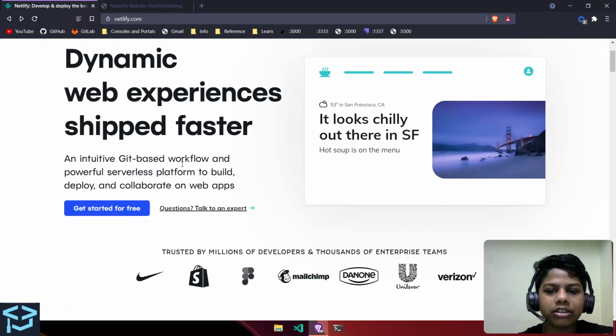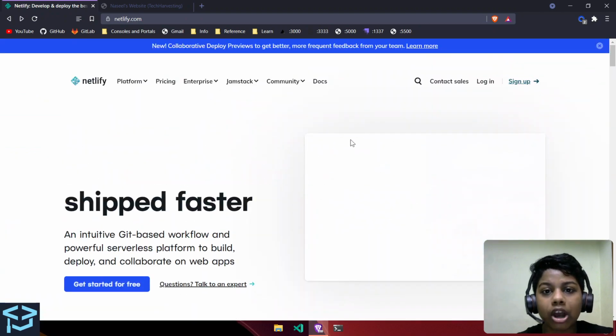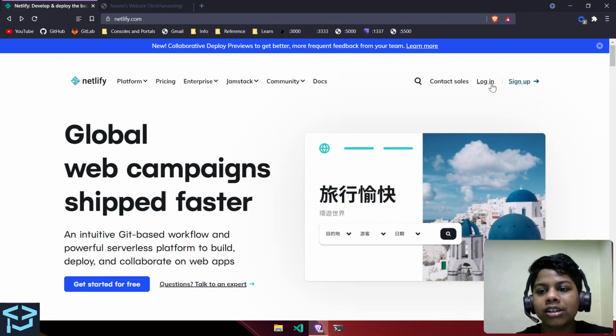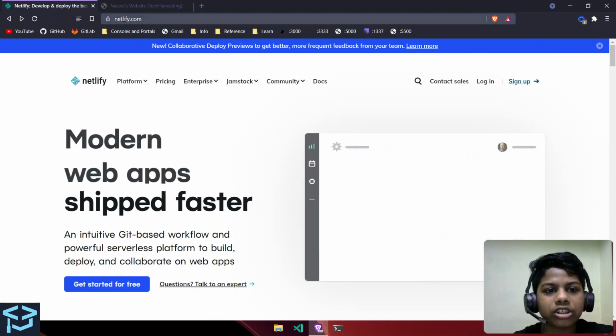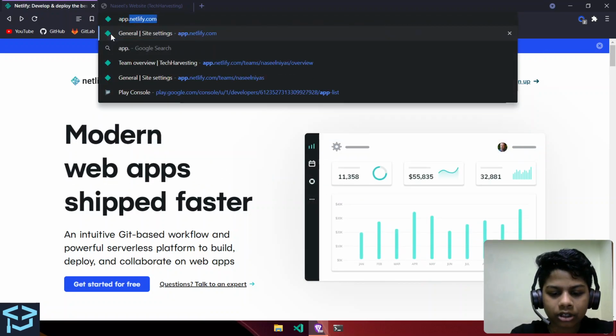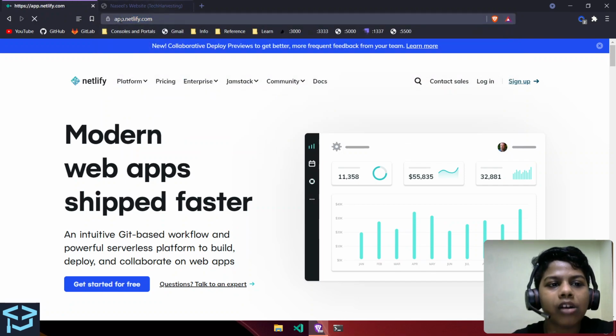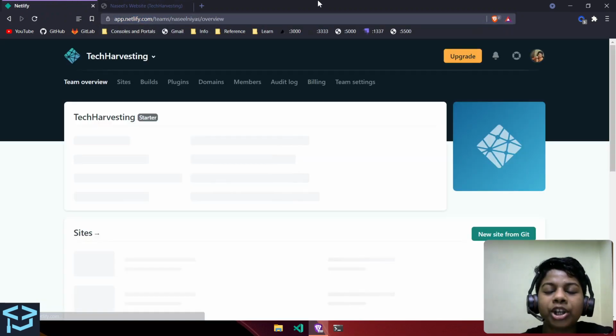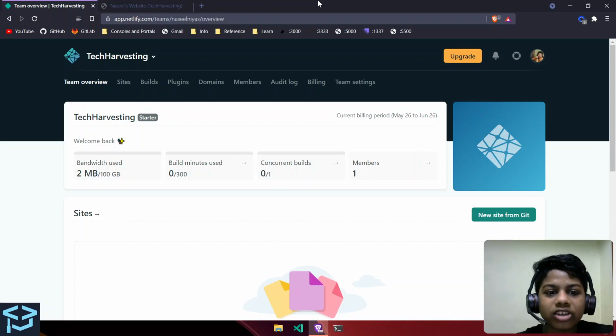So to get started, you can go ahead onto netlify.com and hit this sign up button, and it's actually free, so you can just go ahead and sign up. And once you have done, you can just go to app.netlify.com, which is like a dashboard where you can create your applications, your websites, and you can deploy them.